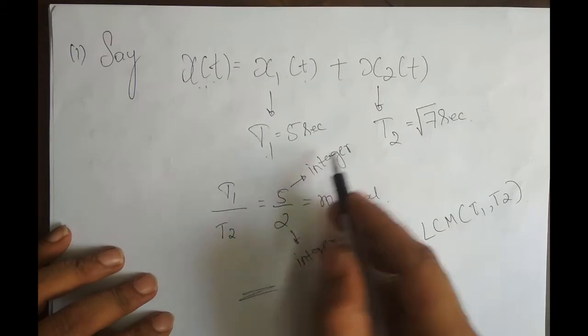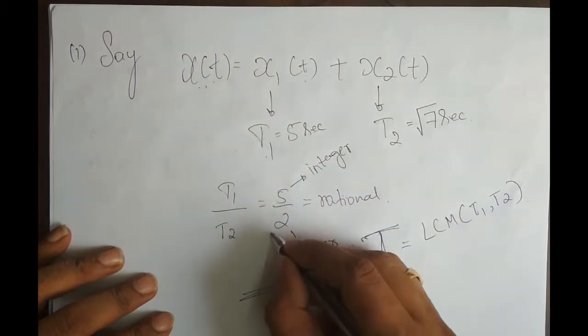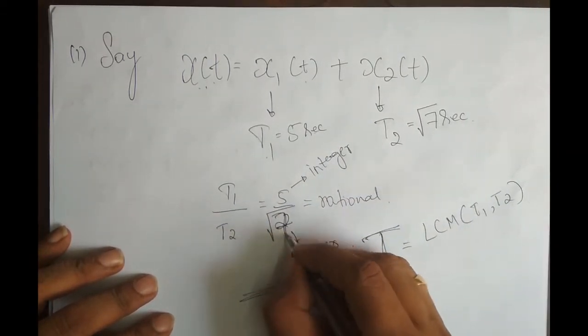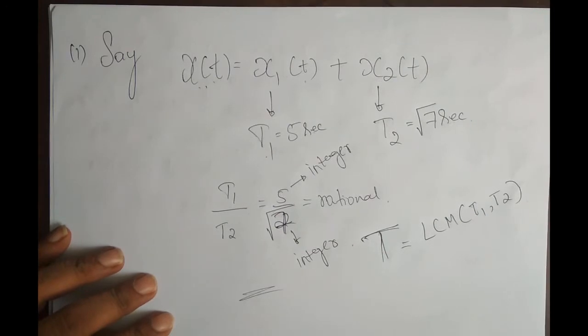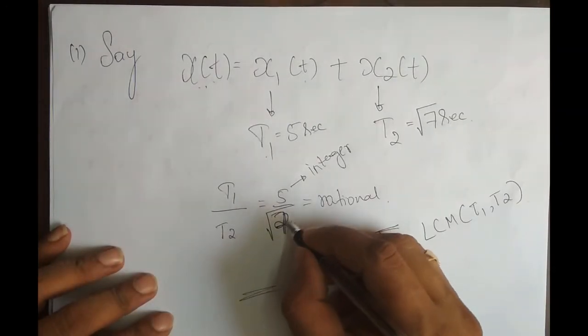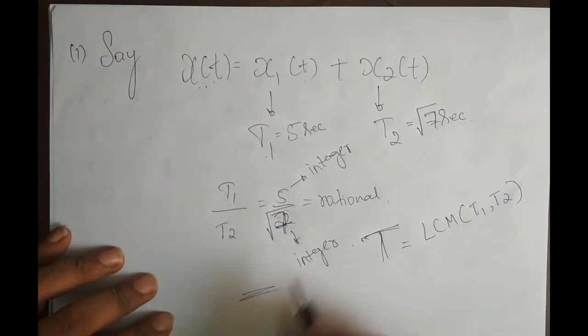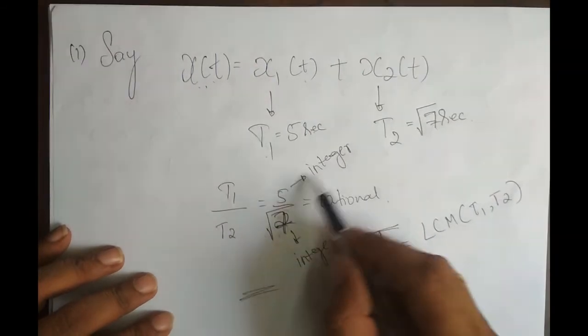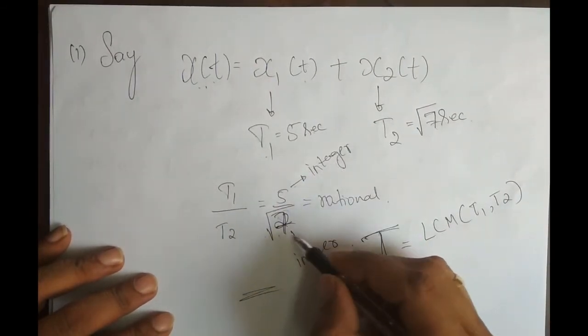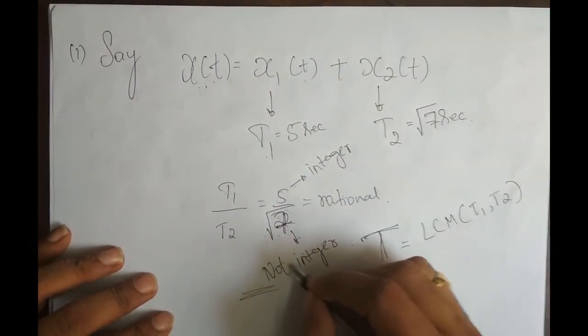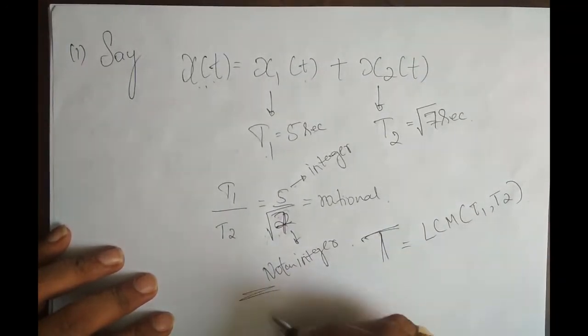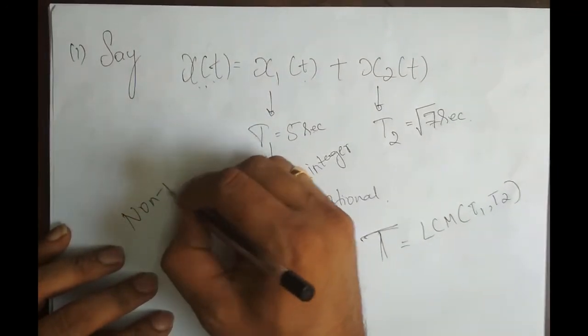Because the ratio of T1 and T2 is 5 by root 7. Previously I had put 2, but it should be 7, because it was 7. Anyhow, it's an integer, so it does not matter. Now 5 by root 7: the numerator is an integer, but the denominator is not an integer. Therefore, this signal is non-periodic.